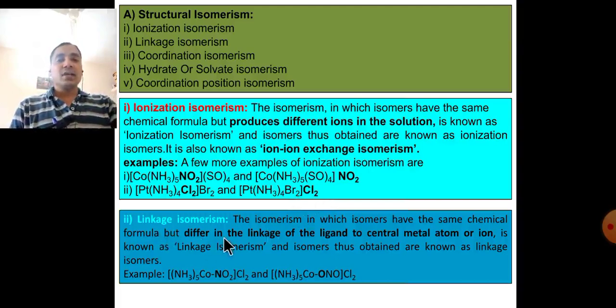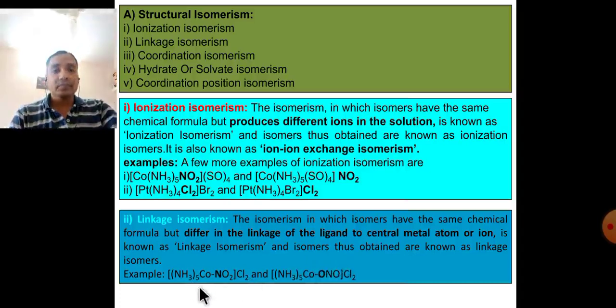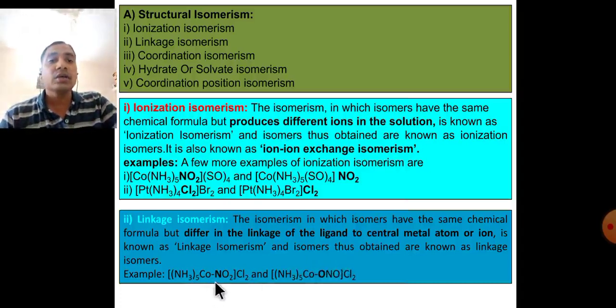Second type, linkage isomerism: the isomerism in which isomers have the same chemical formula but differ in the linkage of the ligand to the central metal atom or ion is known as linkage isomerism, and the isomers thus obtained are known as linkage isomers. This complex shows NO2 and ONO, nitrito. The ligand is the same but the donor atom is different.